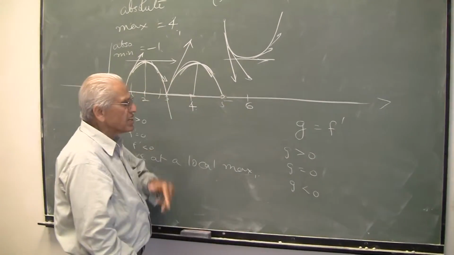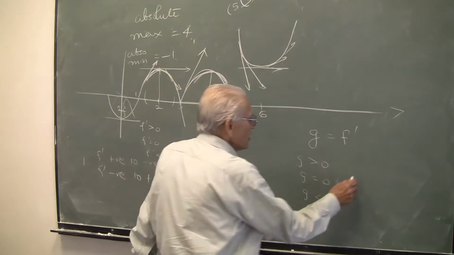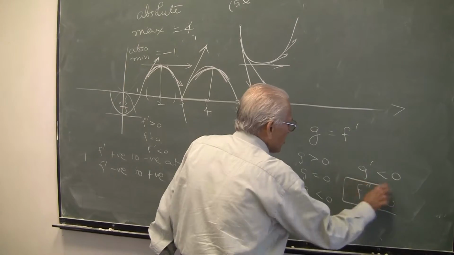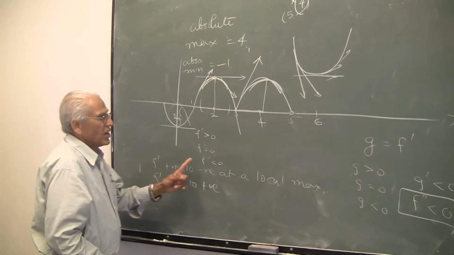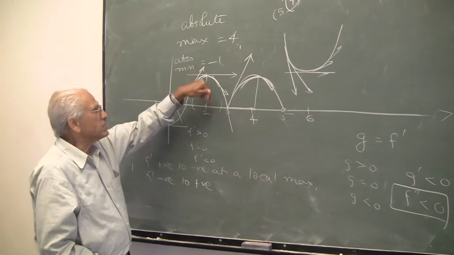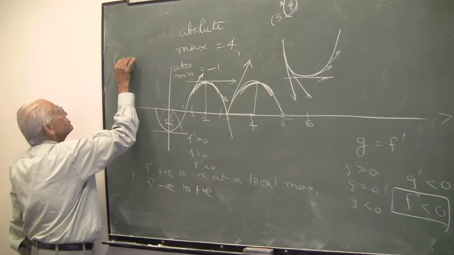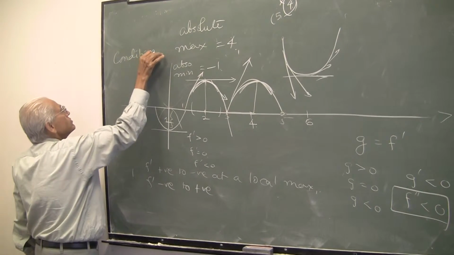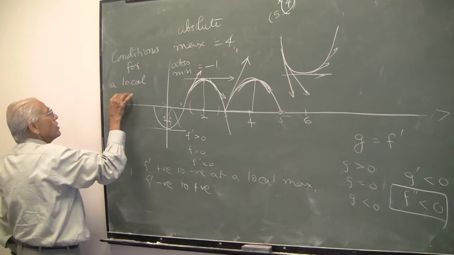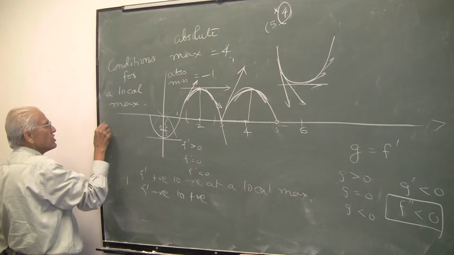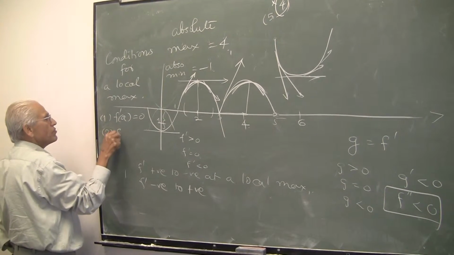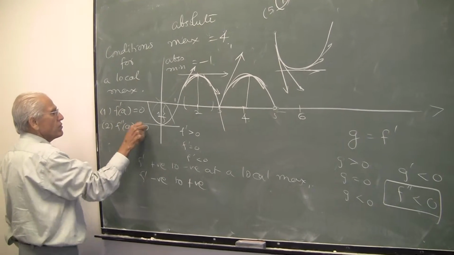That simply means that G is decreasing, and because G is decreasing, G prime has to be negative, but G prime is f double prime. So remember, when f prime is 0 and f double prime is negative, we have a maximum. So the condition for a local maximum: first, f prime at the point should be 0, and second, f double prime should be negative.